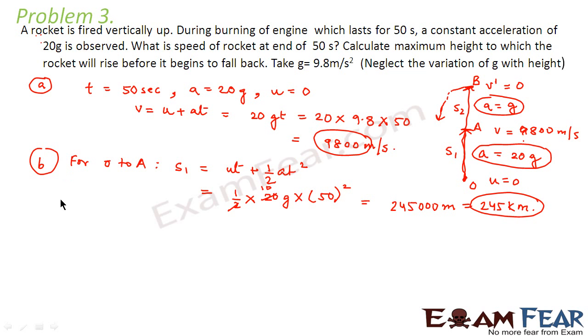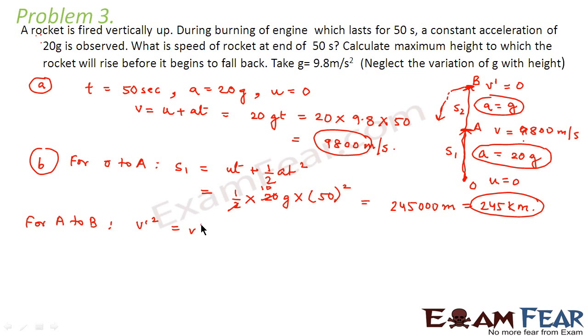Now we have to calculate the distance from A to B. Let us consider the journey from A to B and apply the third equation of kinematics. Here the initial point is A and the final point is B, so the final velocity is v dash. That means v dash square is equal to u square plus 2as, where the initial velocity is the velocity at point A, that is v.